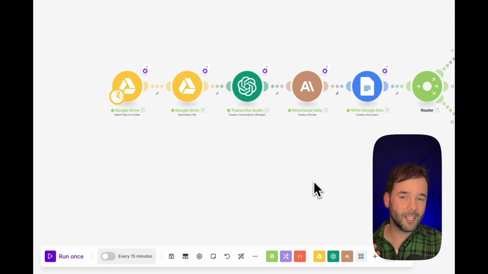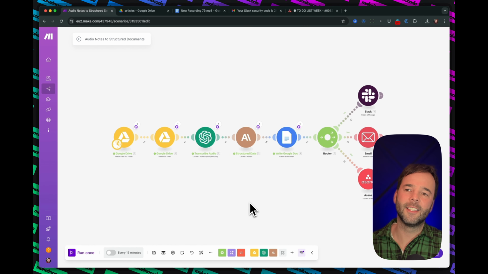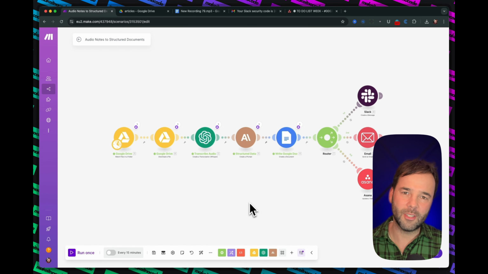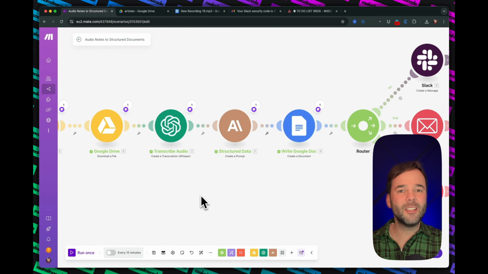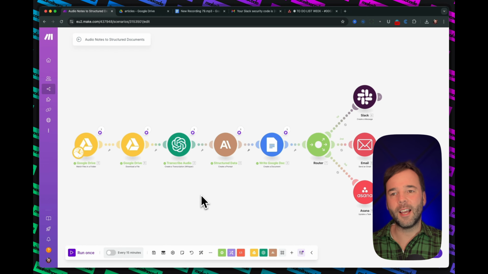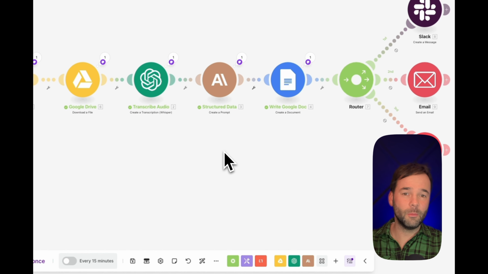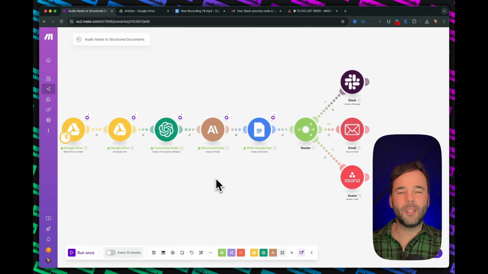you've gone to talk to a client, and you need to get what you've talked about with the client straight to the office so that people can understand what's being said and start working on it. I literally used this automation a couple of days ago when I sat down face to face with a client and put my phone on the table. Everything that we discussed, I just sent off straight to the cloud, and then my team in my office picked up what had to be done for the client.